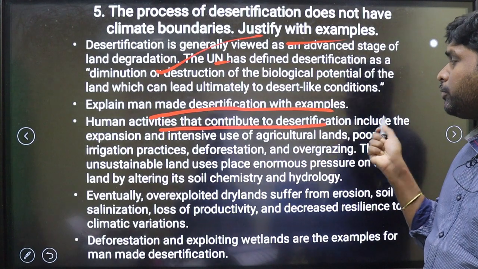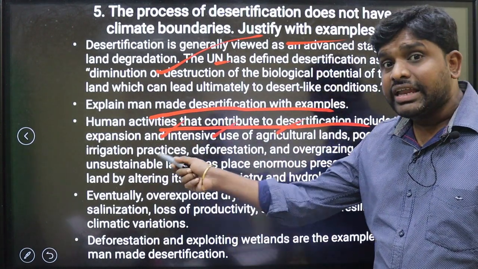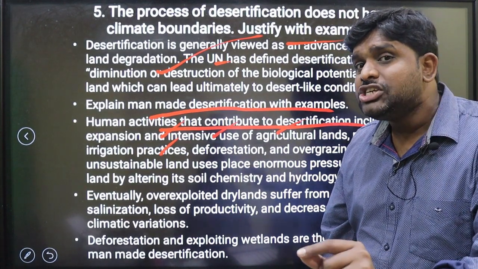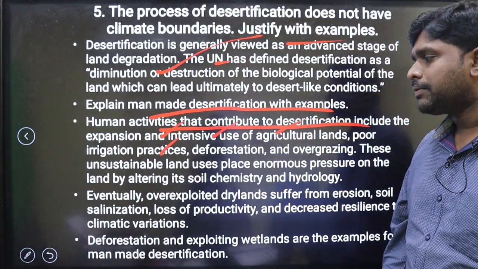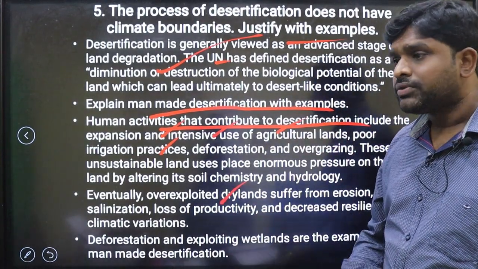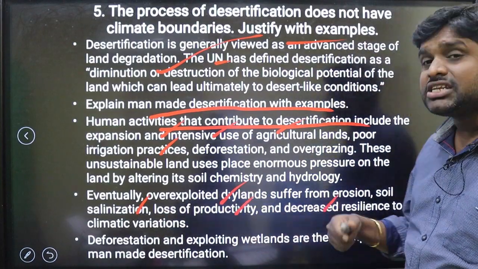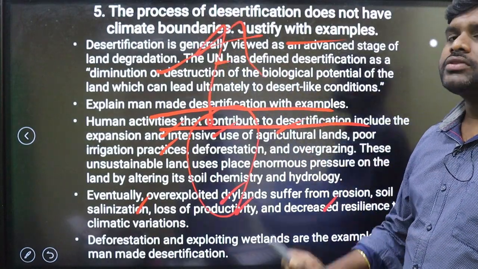Human activities that contribute to desertification include expansion and intensive use of agricultural lands, and ruthless irrigation practices. Improper irrigation practices are also responsible for desertification. And with overexploitation, salinization, loss of productivity, and decreased resilience to climatic variations, these all factors are responsible for desertification.